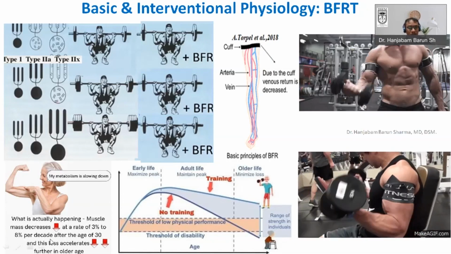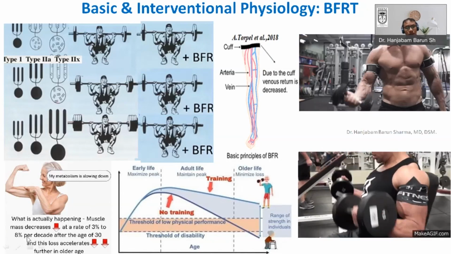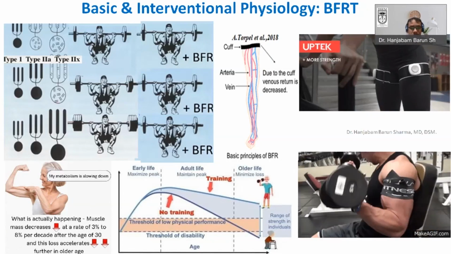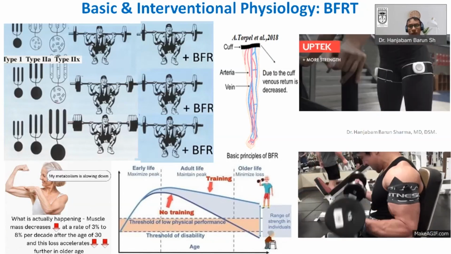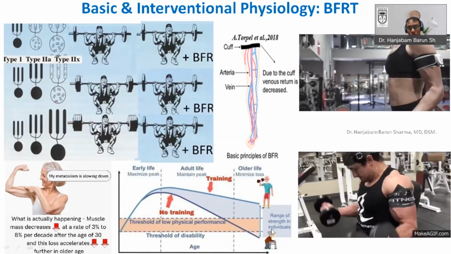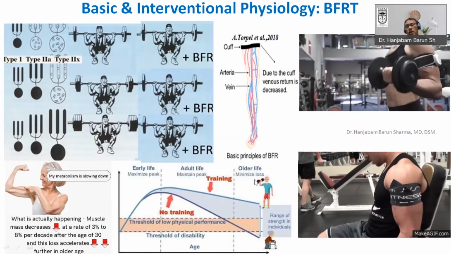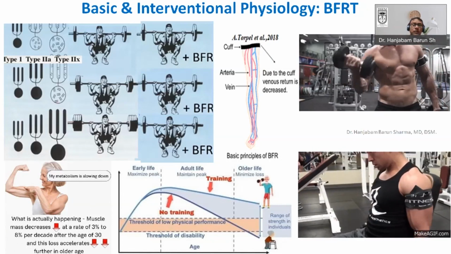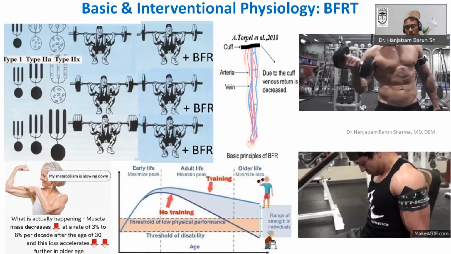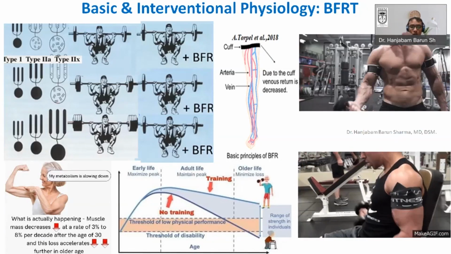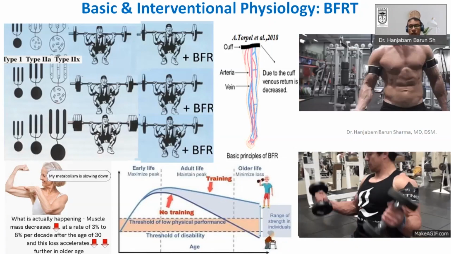Because what is happening is, after 30 years of age, a 3% to 8% per decade reduction in muscle mass will happen. This is the natural aging process. Sarcopenia will happen, and if you introduce training, then you will be able to enjoy all your ages more effectively, because loss of lean muscle mass is one of the important factors for all-cause mortality, as well as for cardiometabolic illness like diabetes and all that.